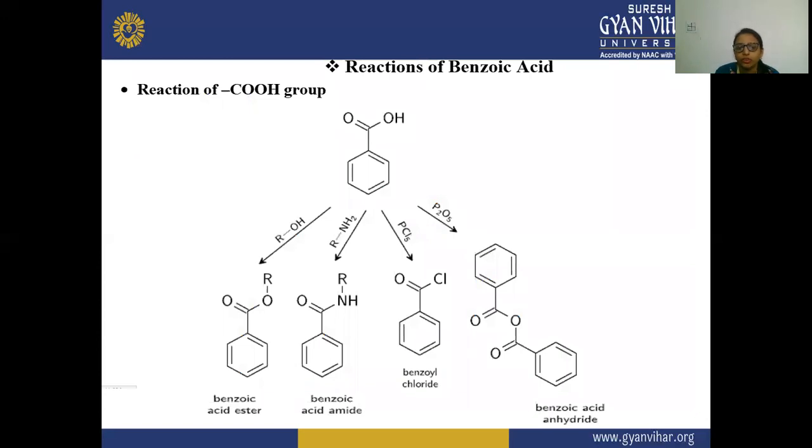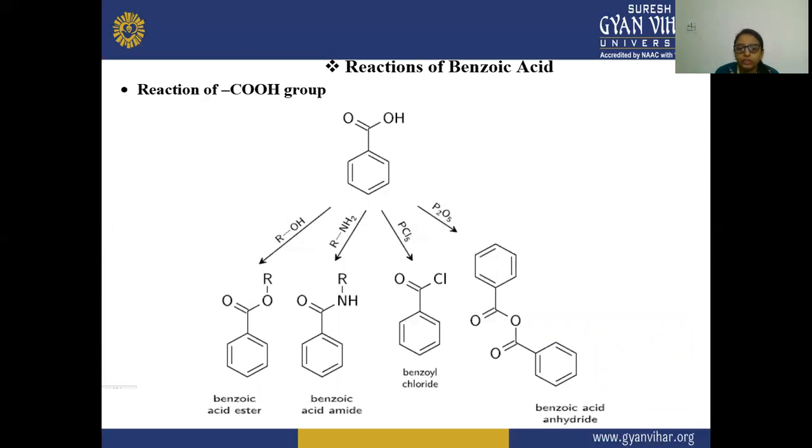Next, these are the reactions of benzoic acid. Here the reaction is based on the COOH group that is involved in the reaction. In the first reaction, there is benzoic acid ester formation. In the second reaction, there is benzoic acid amide formation.